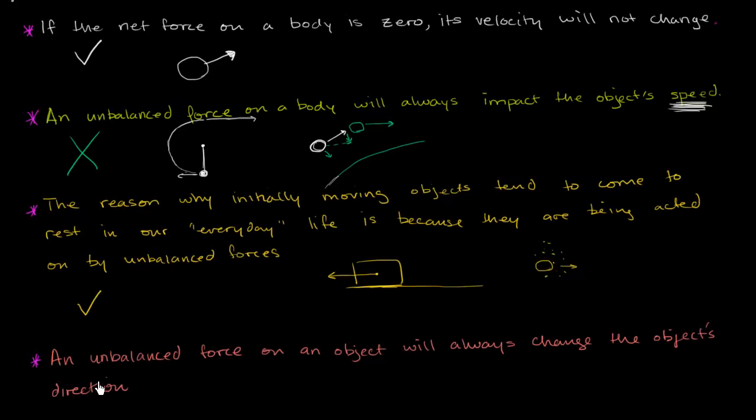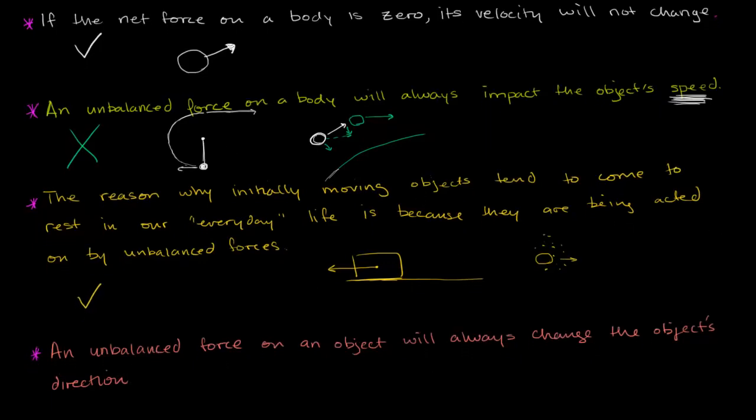And then the last statement: an unbalanced force on an object will always change the object's direction. Well, this one actually is maybe the most intuitive. We always have the situation, let's say I have a block right over here, and it's traveling with some velocity in that direction, 5 meters per second. If I apply an unbalanced force in that same direction, so that's my force right over there.